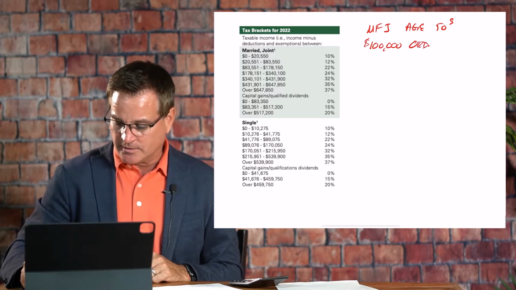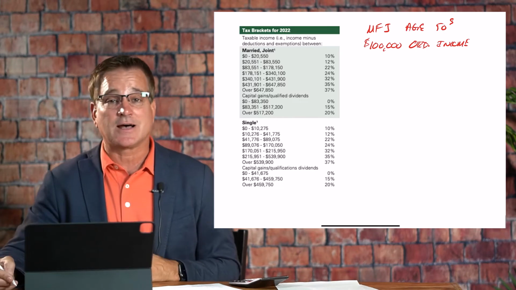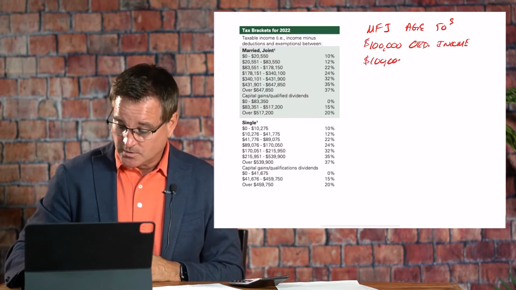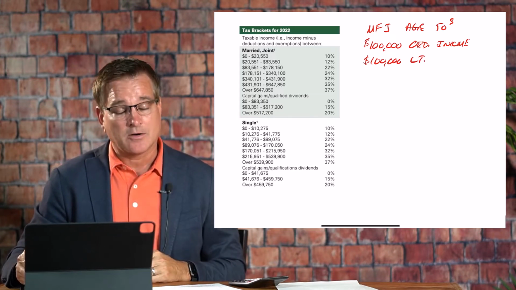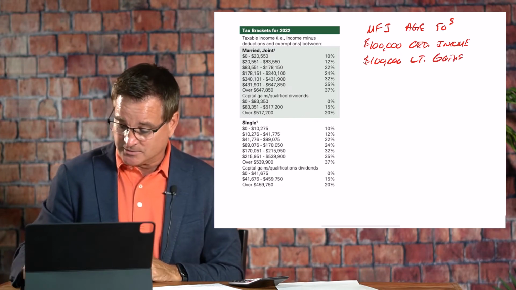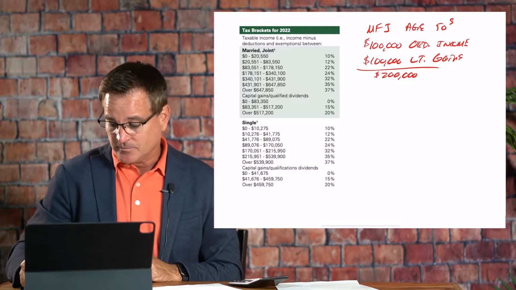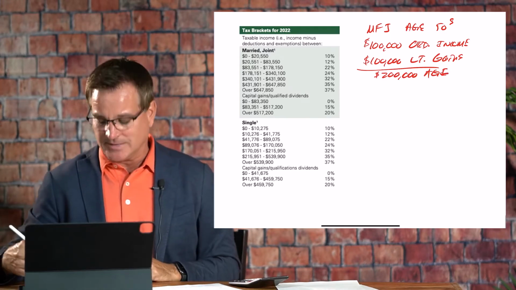$100,000 of ordinary income plus $100,000 of long-term capital gains. Okay? So we have a total income, adjusted gross income, of $200,000, right? Now don't forget, we still have a standard deduction or itemized deduction that we can take from that.